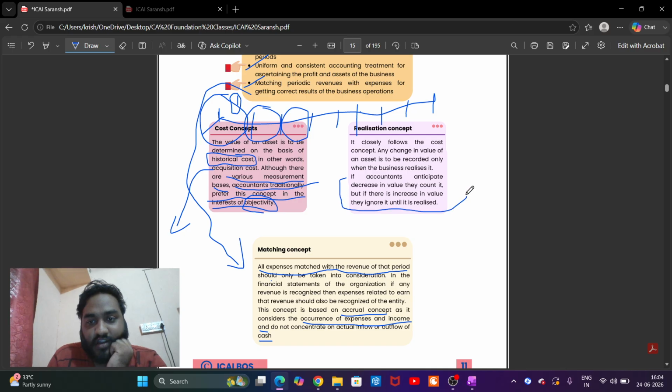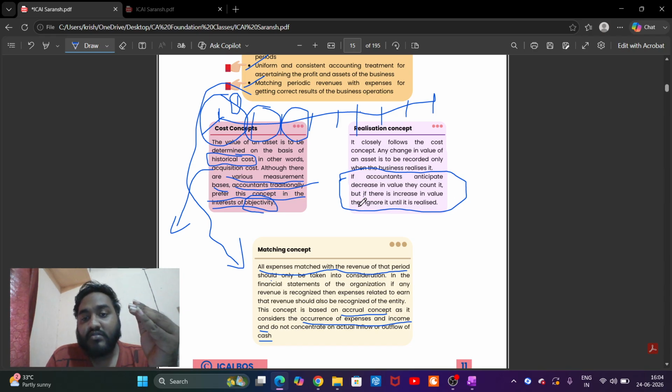If you try to understand, you can get this. If accountants project a decrease in the value of an asset, but it actually increased, then the increase in the value shall be ignored until it is realized.